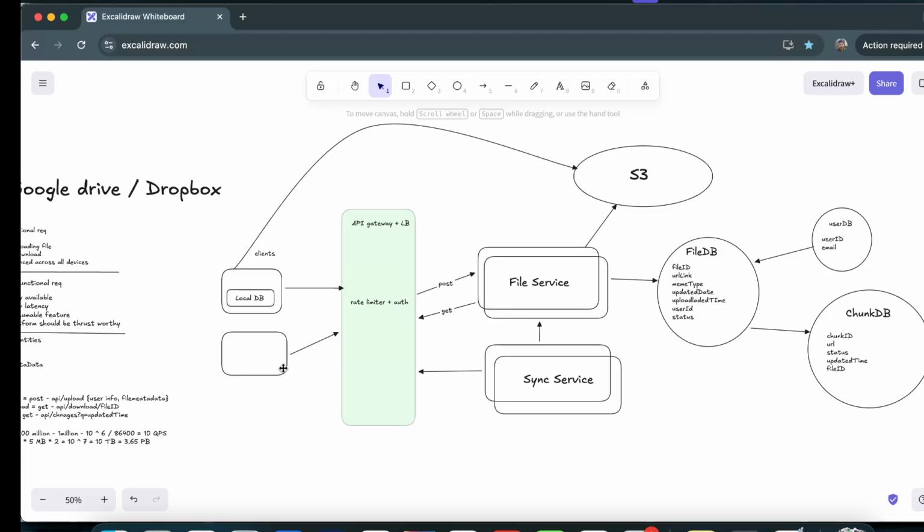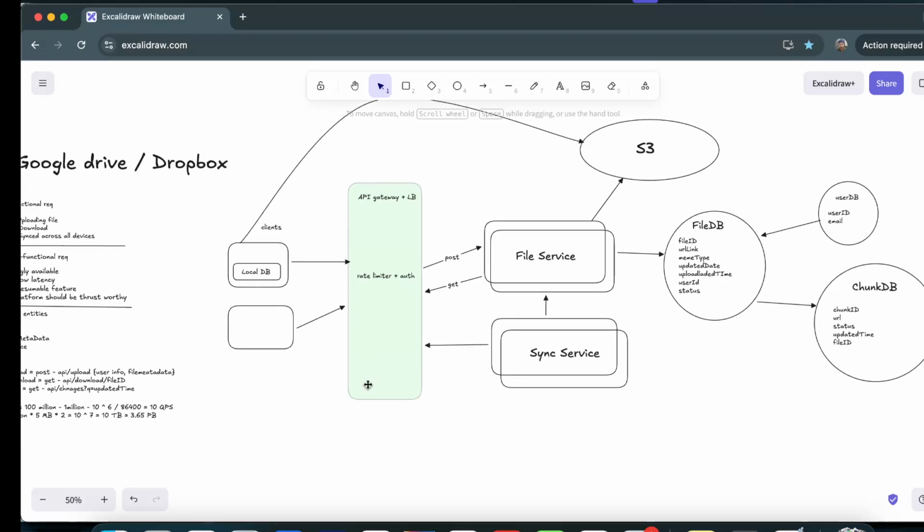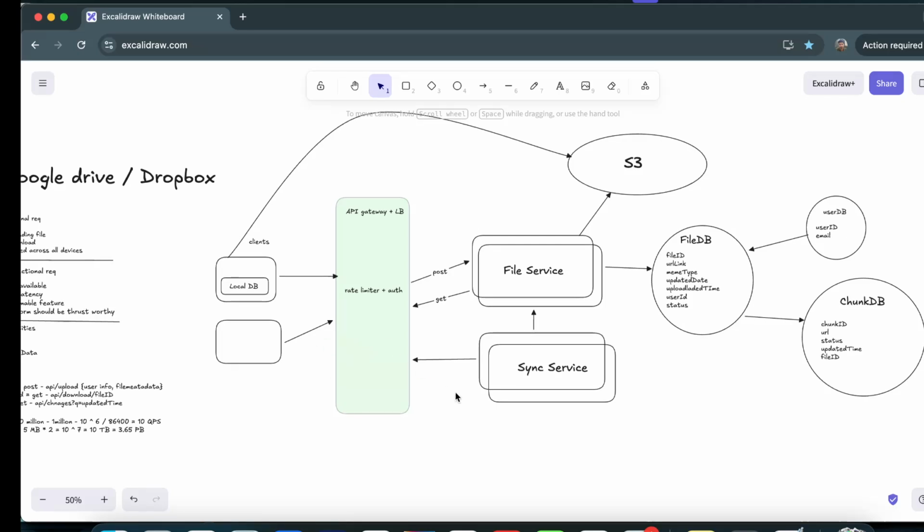For that, we have a couple of ways to make sure that the file is synced across all devices. The first is, obviously, we can use WebSocket. So we can create a WebSocket with the sync service, so that at any point in time, if changes are detected through the file service, it gets updated. WebSocket is two-way communication, right? At any point in time, when this data is modified, the sync service gets notified, and it starts downloading those changes, whatever chunks got modified, and reflecting them across all devices.